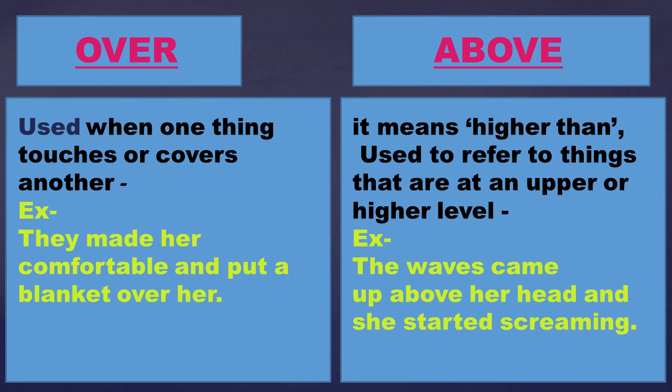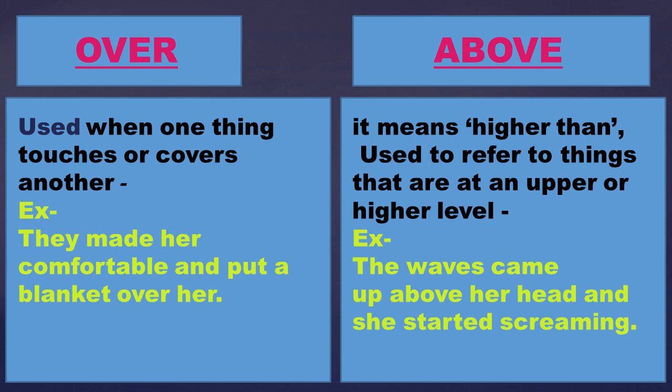For example, they made her comfortable and put a blanket over her. Now I cannot say they put a blanket above her, because over is used when the thing is overlapping and touching. That is the basic difference.